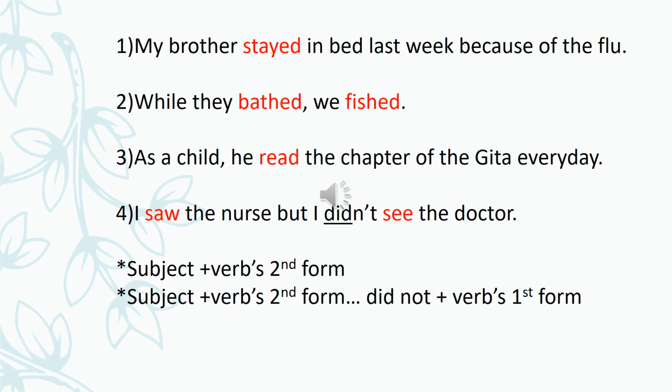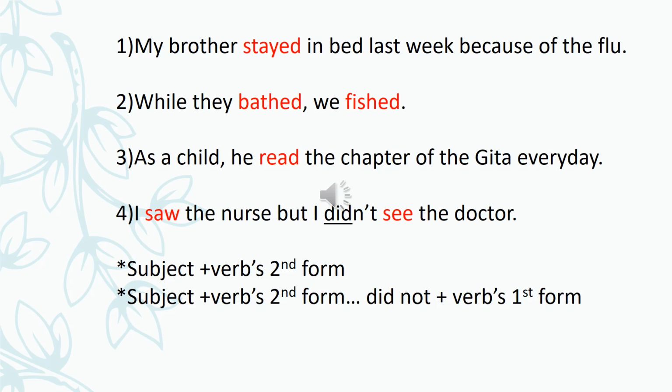Why is it so? Because here didn't is used, did is used. So for the verb do, the first form of the verb is do, second is did, and third is done. Do, did, done. So the second form of the verb, did, is already used. When the second form of the verb is already used, we use see, the first form.